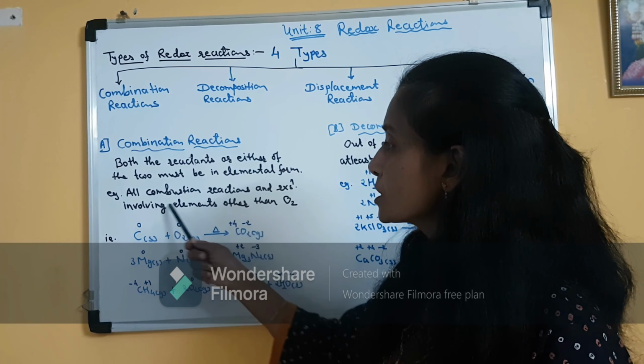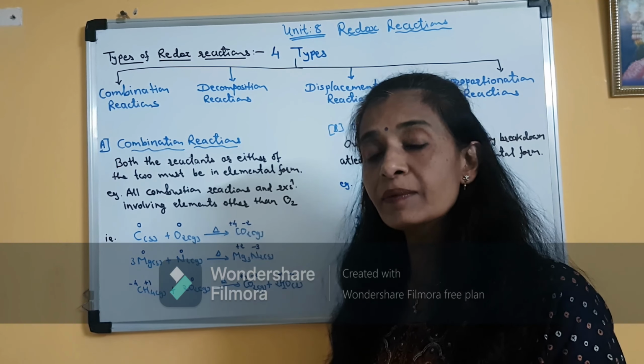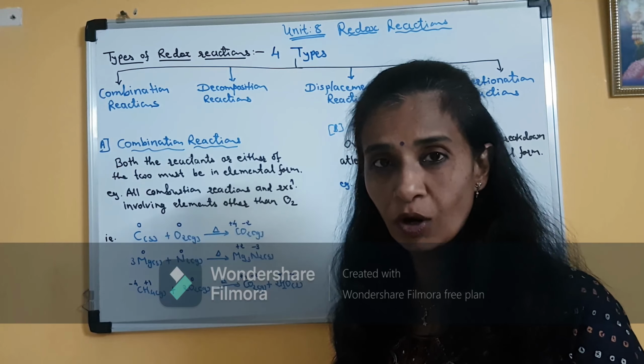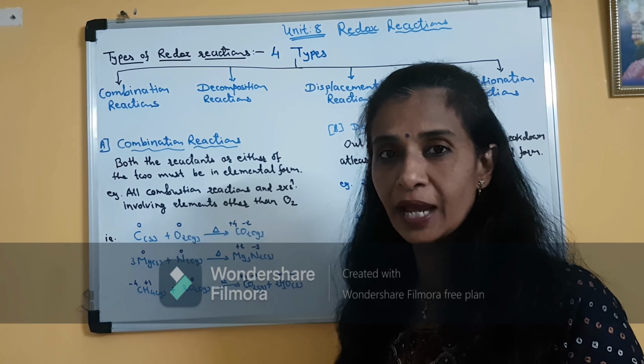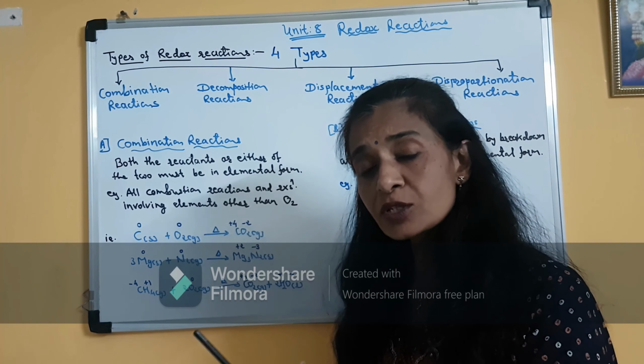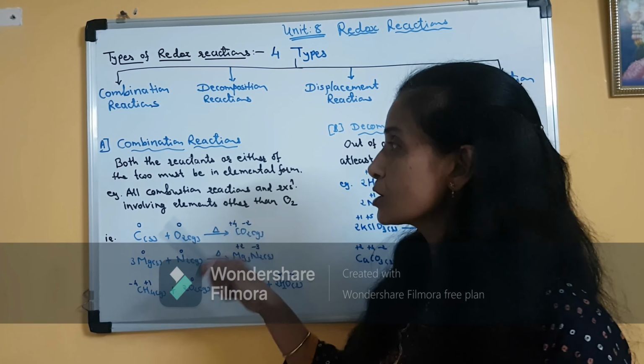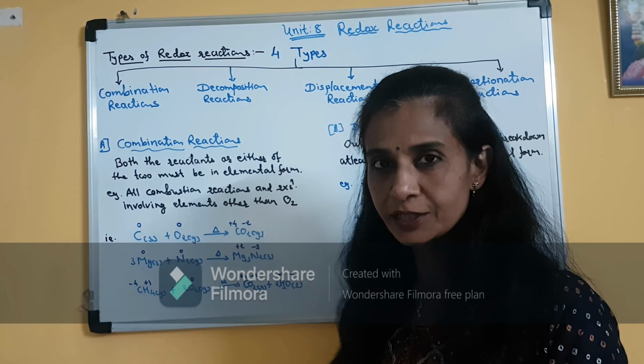And there are many other elements in which oxygen is not involved, means they are not combustion reactions, but if the element or the reactant is involved in the elemental form, then that reaction is also considered a combination reaction.